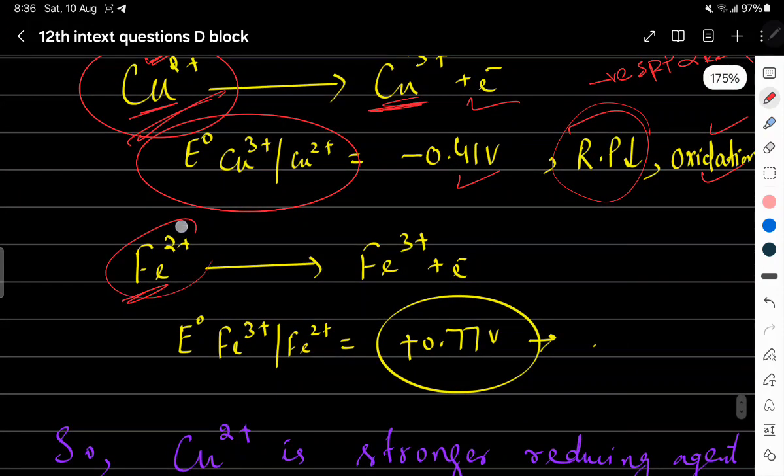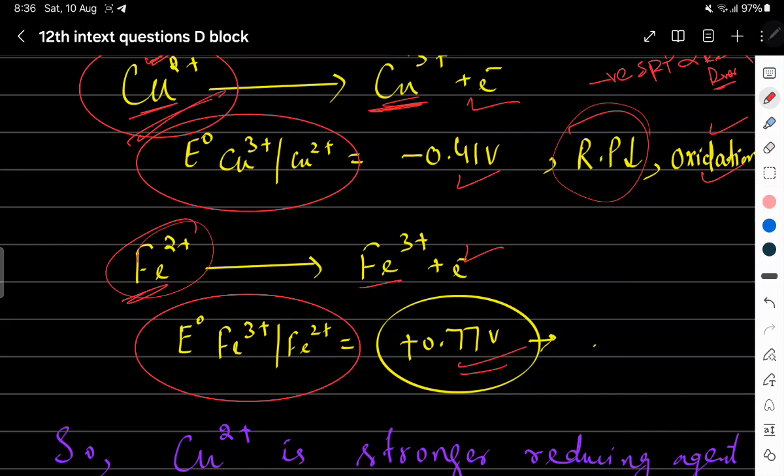Similarly, iron 2+ gets oxidized to iron 3+ by losing an electron, and this SRP is given as 0.77 volt. So this reduction potential is positive, and a positive SRP is directly proportional to oxidizing power, so it will oxidize others and itself get reduced.